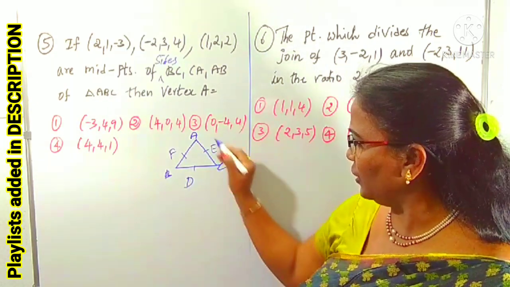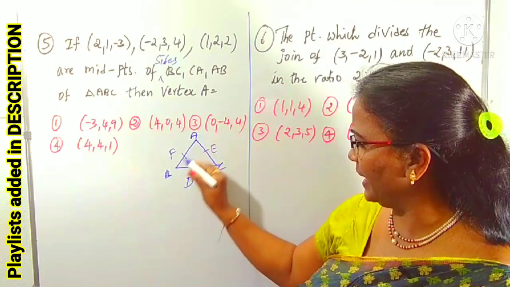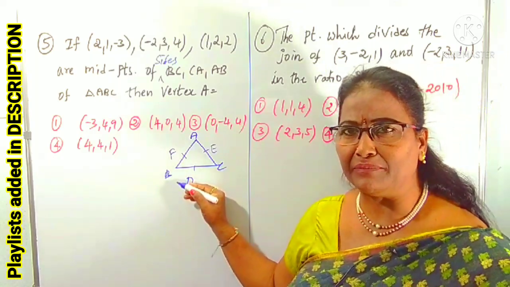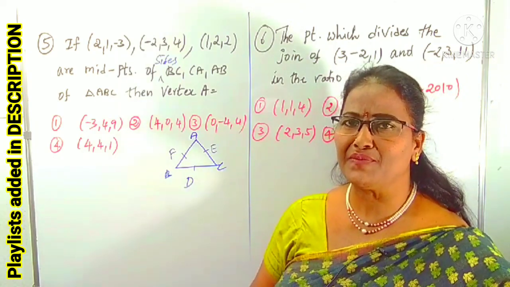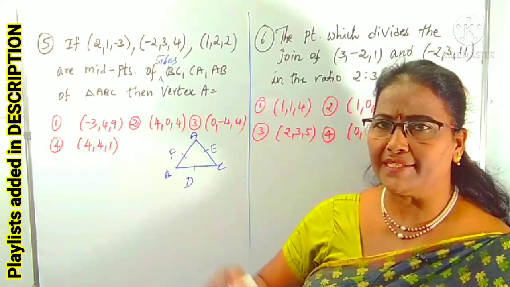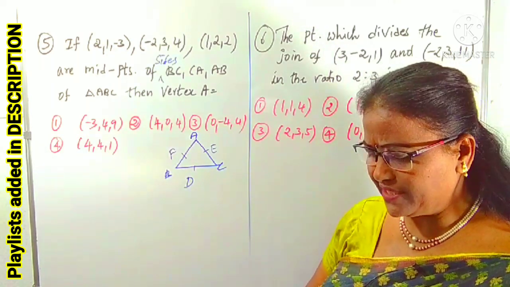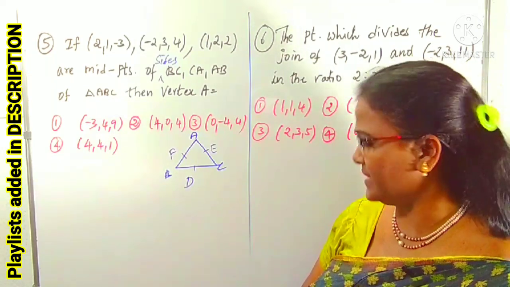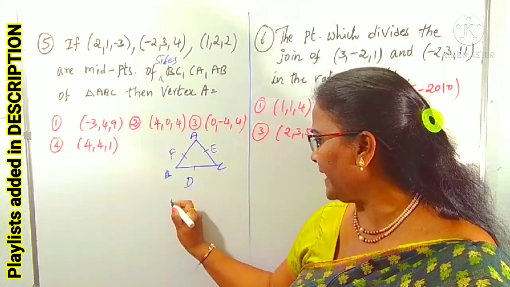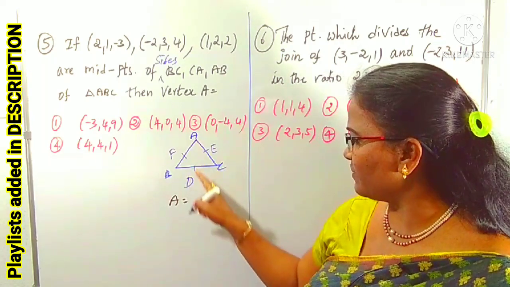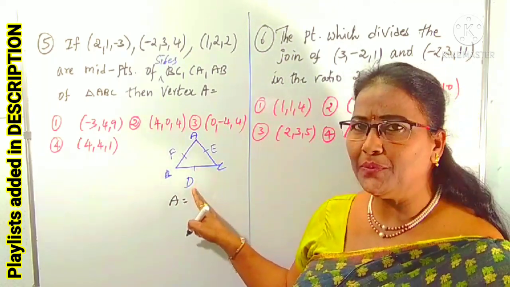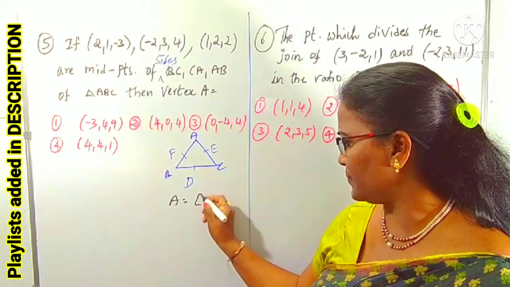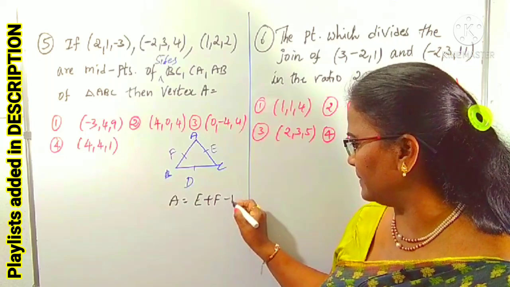So what do we have to find here? In this question we have to find A only, but they may ask for B and C also. If the midpoints of the sides are given, how can you find A, B, C? We can use this super tip. To find A, the side opposite vertex A has midpoint D. We add E and F and subtract D. Simply, A is equal to E plus F minus D.